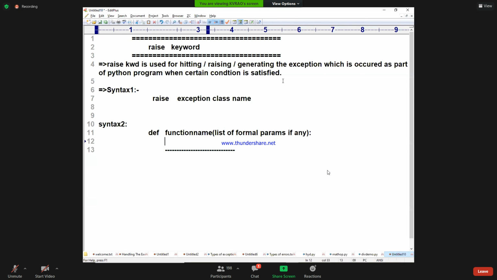After that, I am writing some test condition. Here I am saying raise exception class name. So another type of statements may be there. This is the way how I am using the raise statement.